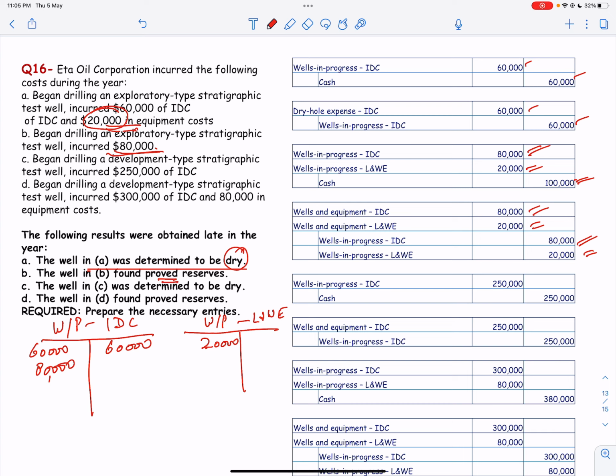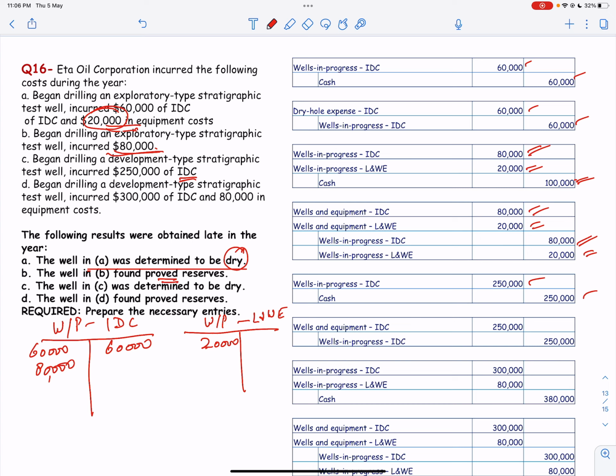Then we go to number C. Began drilling a development type stratigraphic test well and incurred 250,000 of intangible drilling cost. So again this is intangible, so this is debited and cash is credited.